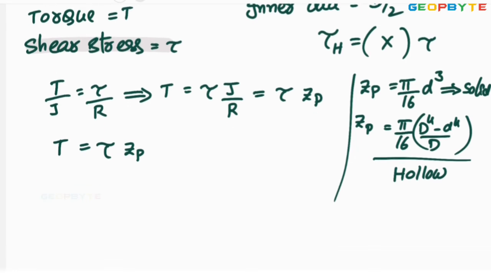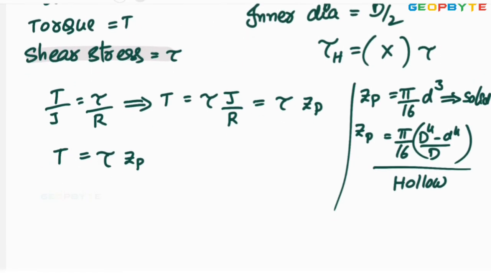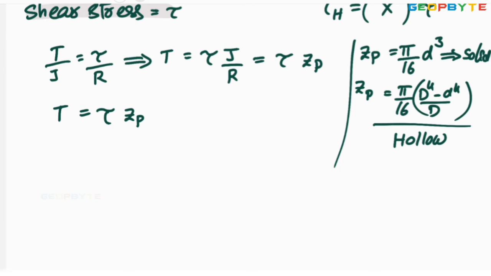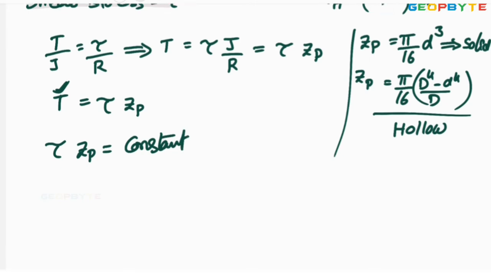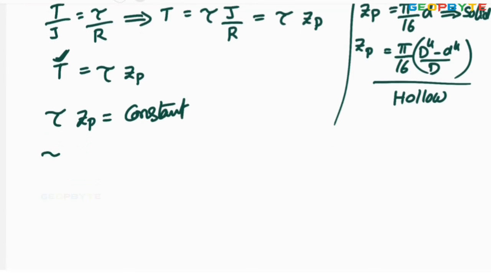Now the torque remains the same for both cases. Then I can say that the shear stress multiplied by Zp remains constant. Shear stress for the solid shaft is tau. Zp for the solid shaft, pi by 16 into d cube, is equal to the shear stress for the hollow shaft, let it be tau dash,